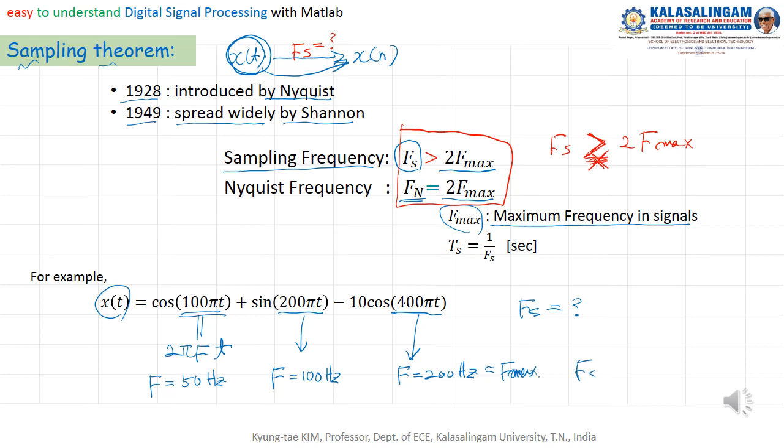Therefore, fs is greater than 2 times f max, which means 400. Then we can choose the sampling frequency to be more than 400 Hz. We can convert x of t to x of n, and also from this we can recover the x of t if we use this kind of sampling frequencies.